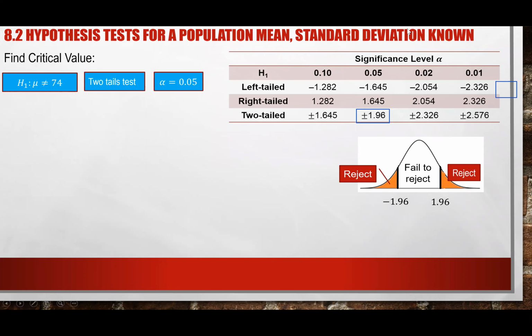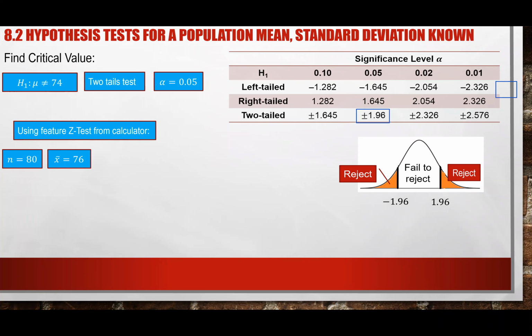So once we have this, what do we do? Now is step 3, which is we need to construct or do the Z test, right? Our calculator can do our Z test for us. And if you use your calculator, you just need this information: you need an n, you need the x bar, you need the sigma, and you need a mu sub 0, your number that you want to test against, right? So if you plug this into your calculator, you should have a Z equal to 2.23 and the p-value of